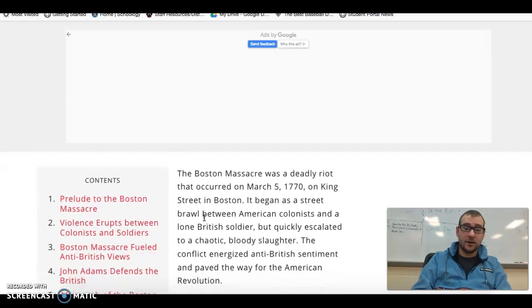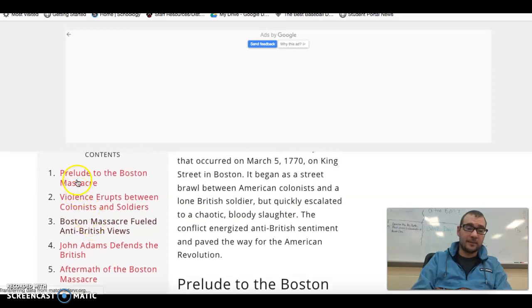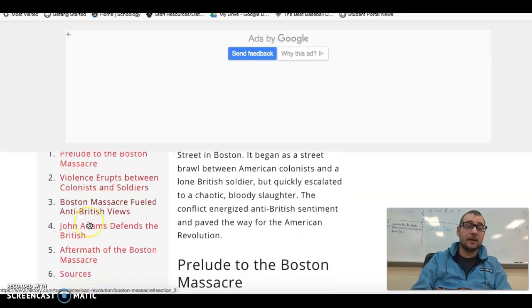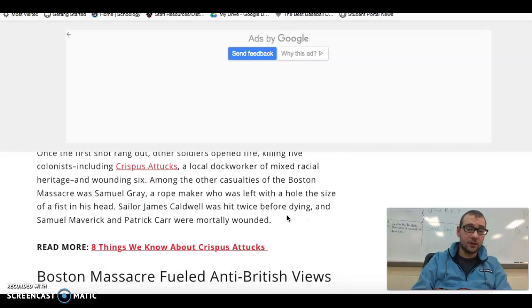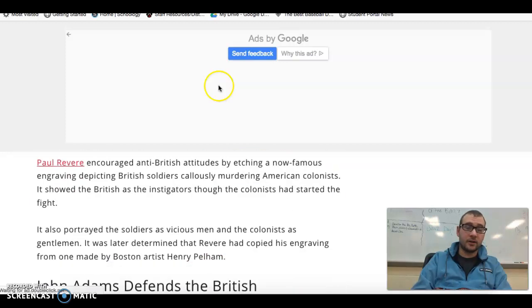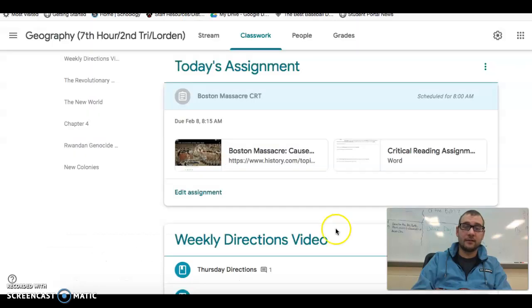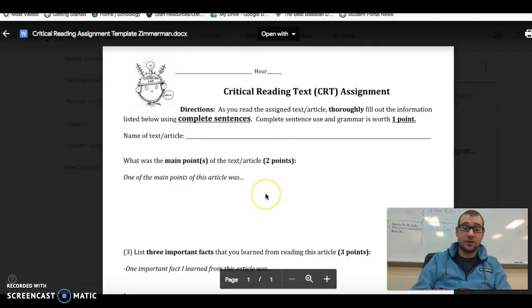All right, so here's the article, guys. What we're going to do is just look at the Boston Massacre. Again, you got a couple different phases on this thing. So just read through it, and you should be good to go. Just read through the article, and then once you're done reading it, just answer the questions on the CRT, and turn the CRT in due Monday morning.